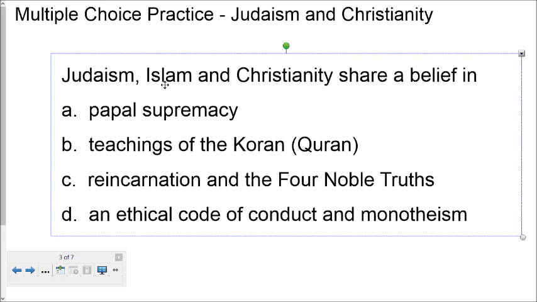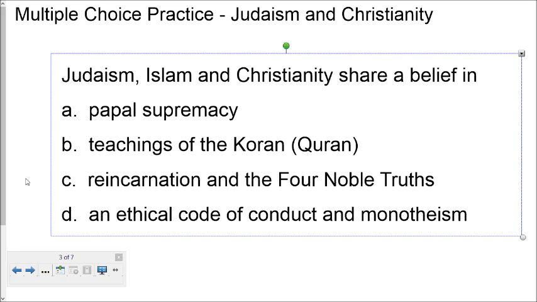So Judaism, Islam, and Christianity share a belief in, and the choices are A, papal supremacy, B, teachings of the Quran, and again, it has both of the most common spellings here, at least in the Western world. C, reincarnation and the Four Noble Truths, and D, an ethical code of conduct and monotheism. So again, if I were you, I'd pause it.